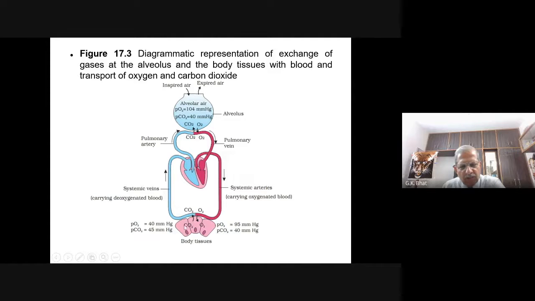So carbon dioxide from the tissue diffuses into the blood vessel, and this blood vessel brings the carbon dioxide to the heart. From there, it is brought to the lung. In the lung, the partial pressure of carbon dioxide is found to be 45, but inside the alveoli, it is 40. So carbon dioxide diffuses to the alveoli. Then in the air, it is 0.03, so it diffuses out. This is how the gases diffuse from one part to another, depending upon the difference in partial pressure of these gases.